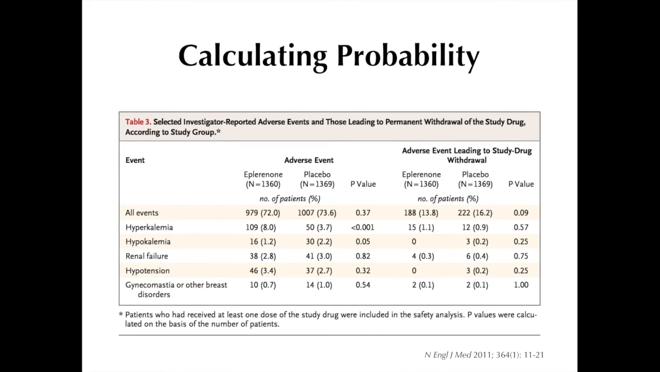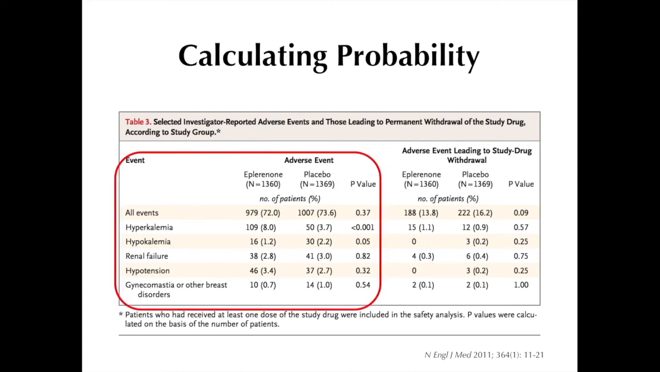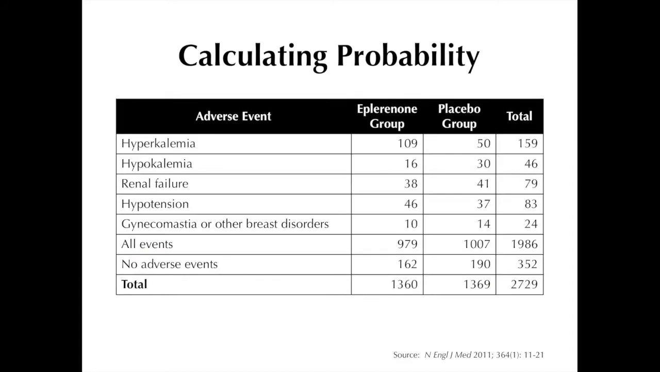Let's look at Table 3, which features the adverse events experienced by patients while being treated in their respective treatment arms. Note that information about adverse events was available in 1,360 of the 1,364 patients in the eplerenone group and 1,369 of the 1,373 patients in the placebo group. Now let's focus our attention on this part of the table. So this table here is an excerpt of Table 3 of the article.